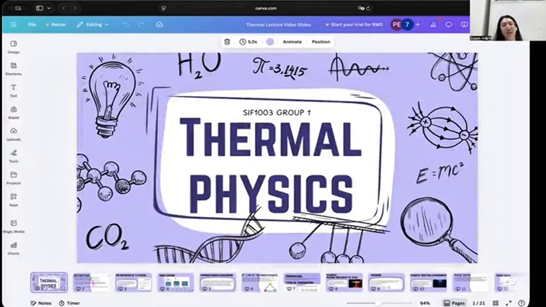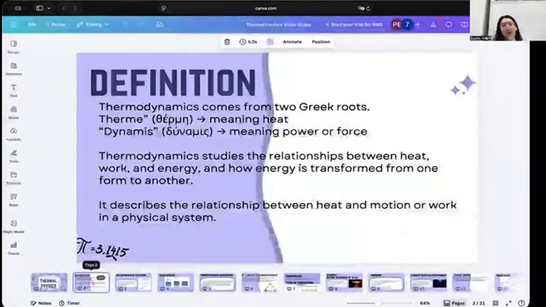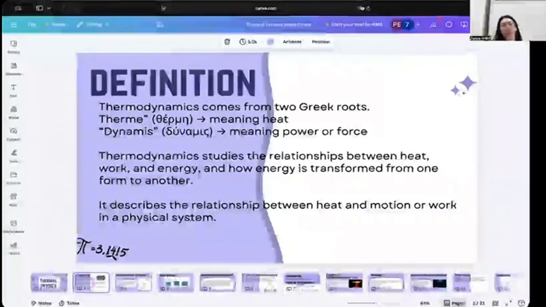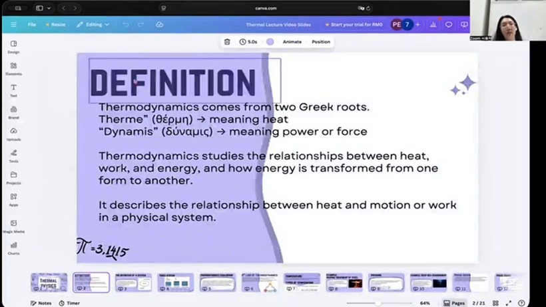First, let's look at the definition. Let's define our terms. Thermodynamics comes from the Greek root term meaning heat and dynamics meaning power or force. Simply put, thermodynamics studies the relationship between heat, work, and energy, and how energy is transformed from one form to another within a physical system. Understanding this concept is key to analyzing everything from an engine's efficiency to chemical processes.